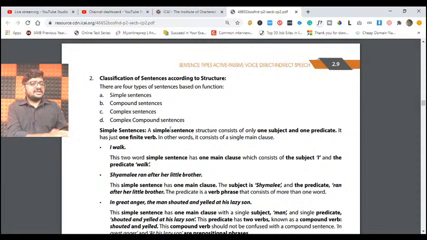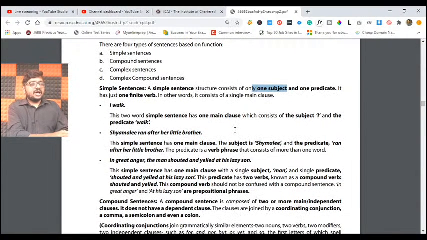Acha. Simple sentence means what? A structure contains only one subject and one predicate. Simple. You will have one subject, one predicate. Understand? Subject is all about to whom you are referring to. Predicate means what are they doing, what did they do. All these things will come into predicate. Correct? It has just one finite verb. So it will have only one finite verb. It means because we are referring only to one subject, there will be only one finite verb. Finite verb means what? Where the verb changes depending on the person, depending on the subject. Just now we discussed. Okay, now that is a normal rule.